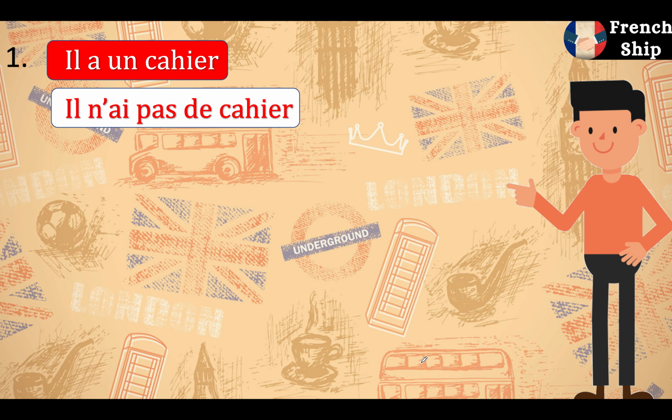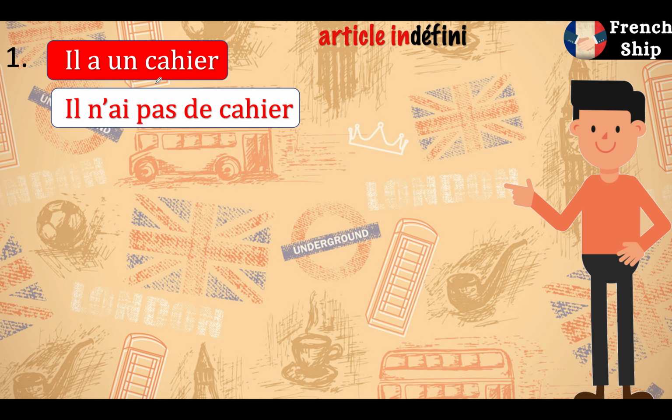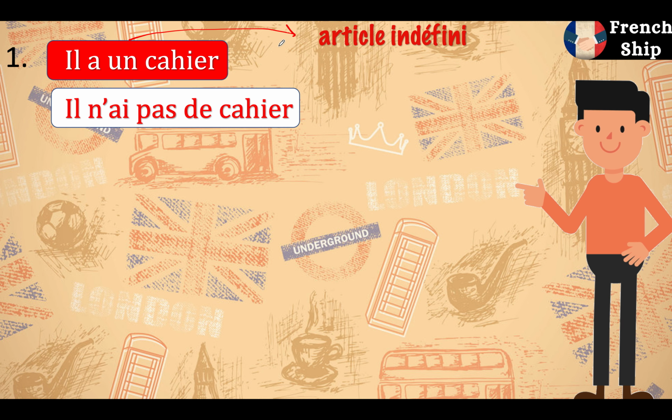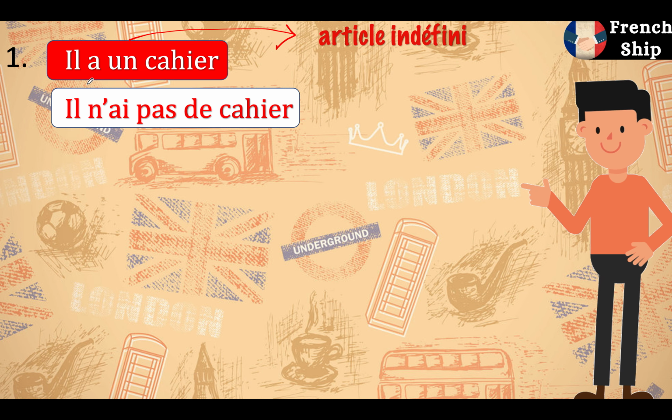The first one is il y a un cahier. Now here we can see that the article we have is un, which is an indefinite article, that we call article indéfini. And also the verb that we have is avoir. It's not an être verb.